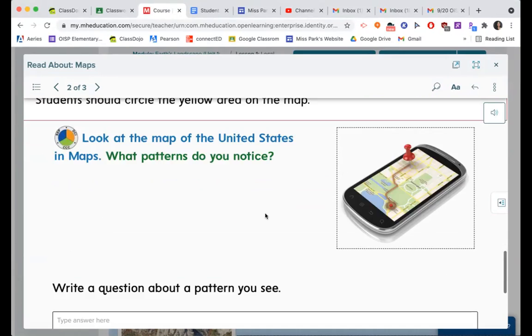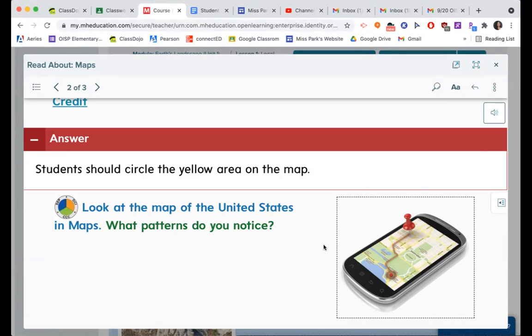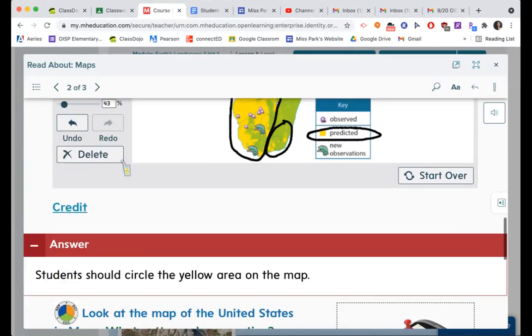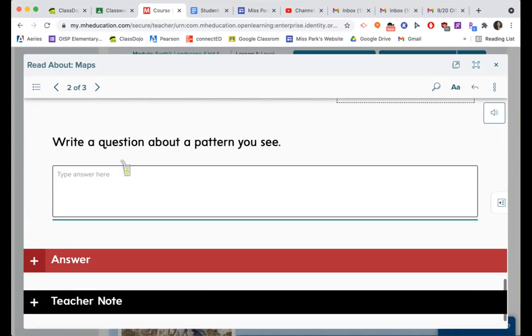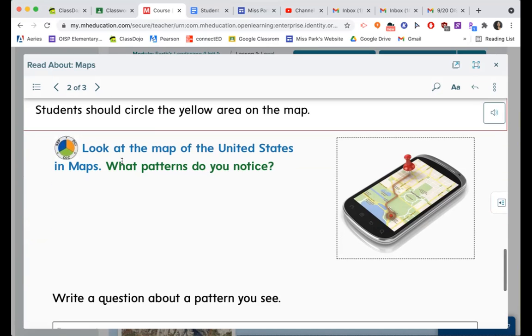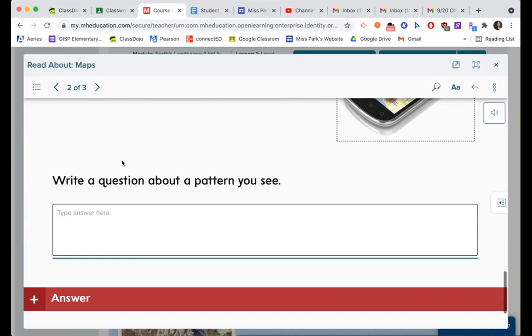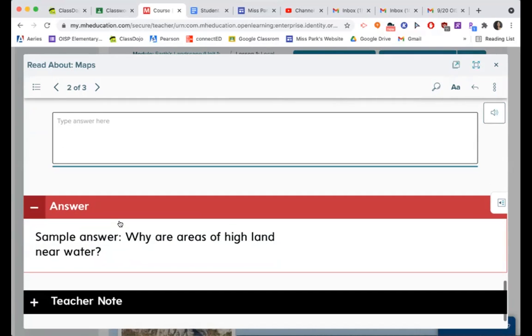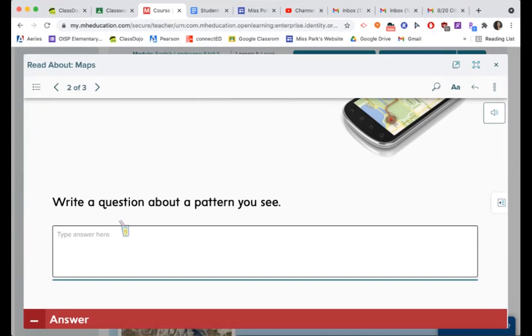Write a question about a pattern you see. Now, look at the map of the United States in maps. I'm assuming there would be a book or something we had. If we were in class, I would have an actual map, but we don't. We're not in class. So write a question about a pattern you see.